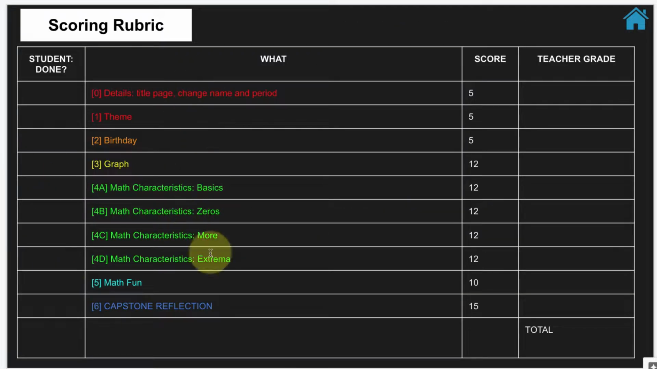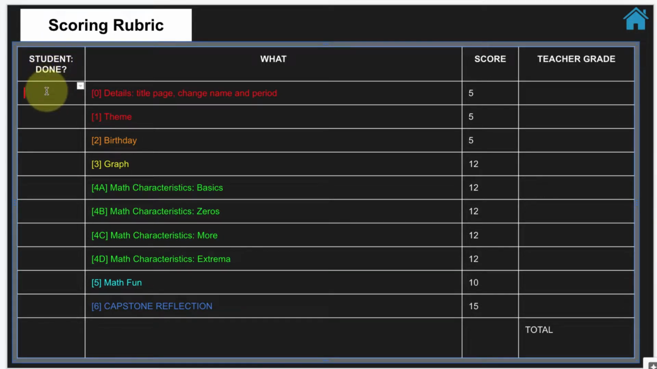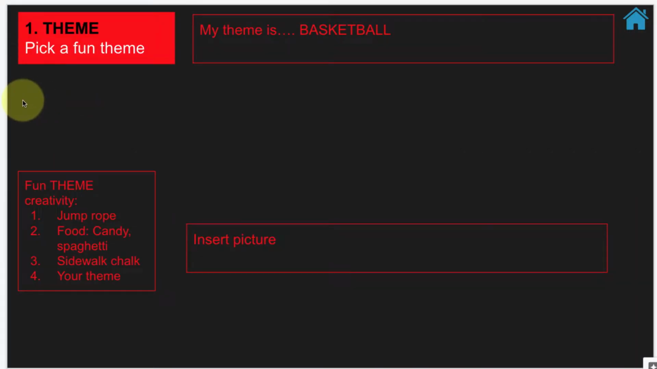Here's a scoring rubric about what's important. When it says student done, you can go ahead and just put an X here to show that you finished it. That helps you keep track of where you're at, and over here I will grade it on the teacher grade. All right, so what's the first thing? Number 1, pick a fun theme. I have some fun ideas here. You can do jump rope, you can do food, candy, spaghetti, sidewalk chalk, your own theme, school appropriate music, artist, band or sport.